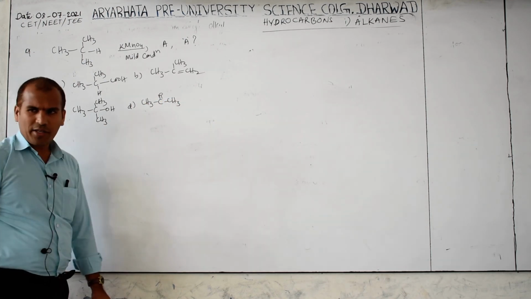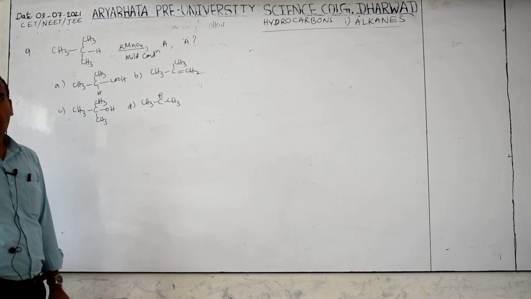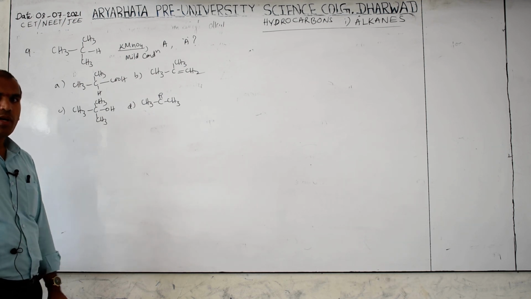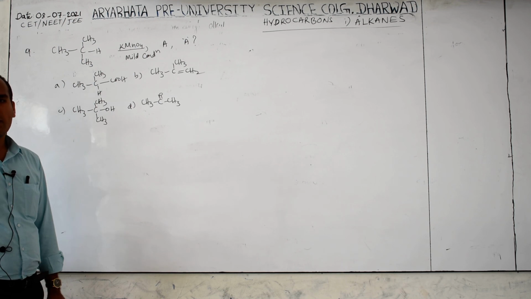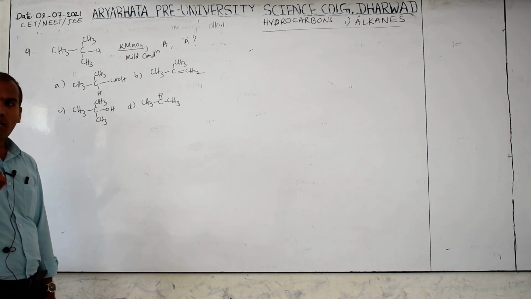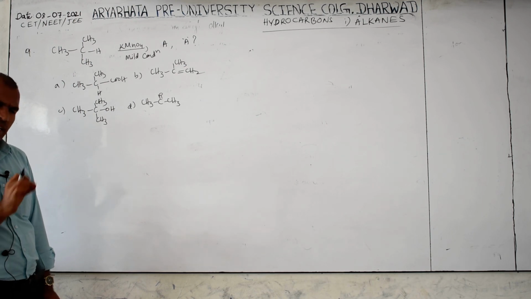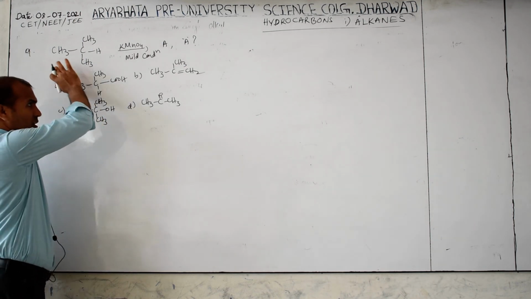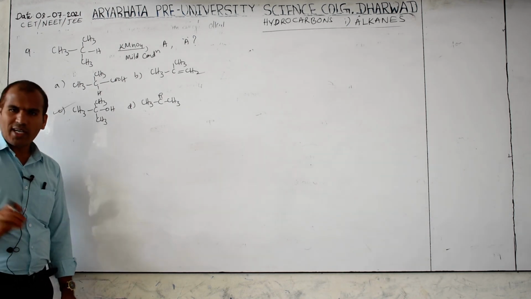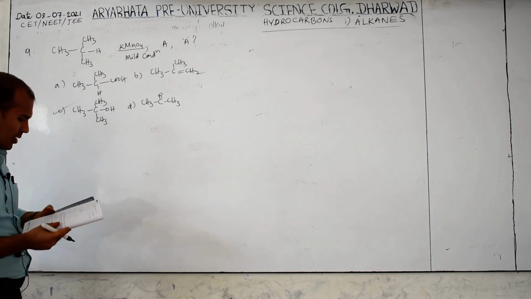This is a direct equation from your textbook. Generally alkanes are very less reactive towards KMnO4, but those having tertiary hydrogen, meaning hydrogen bonded to a tertiary carbon, are oxidized to alcohol. The same equation is there in your textbook. Then the direct answer is C. So somewhat directly theory-based questions will be there.